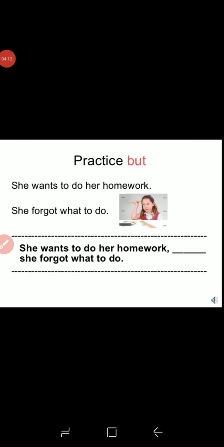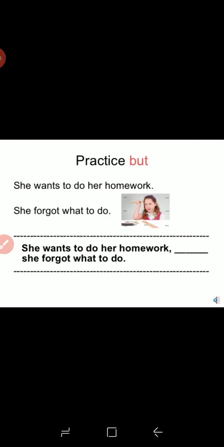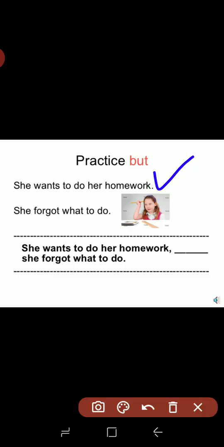Then next, this is the practice sentence. She wants to do her homework. She forgot what to do. She wants to do homework, but what happened then? She forgot what to do. So we have to join these sentences by using but.